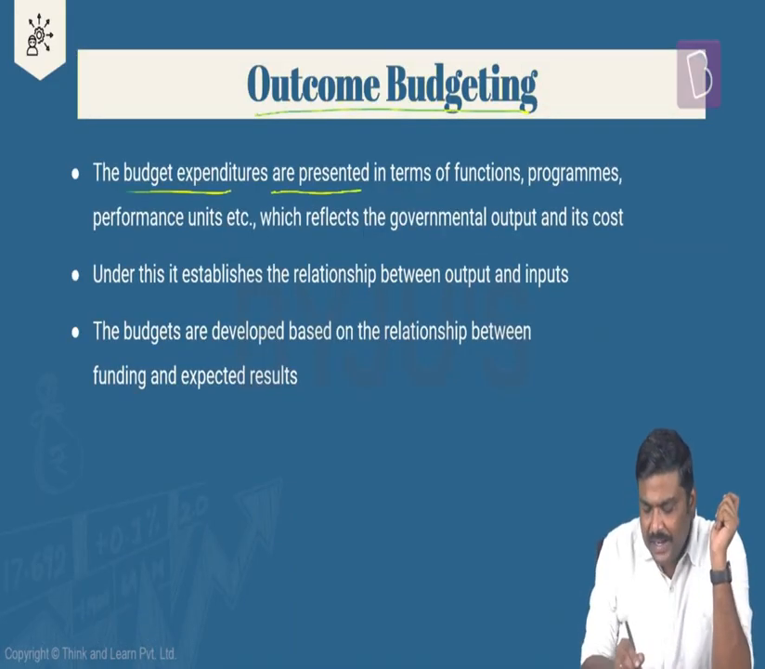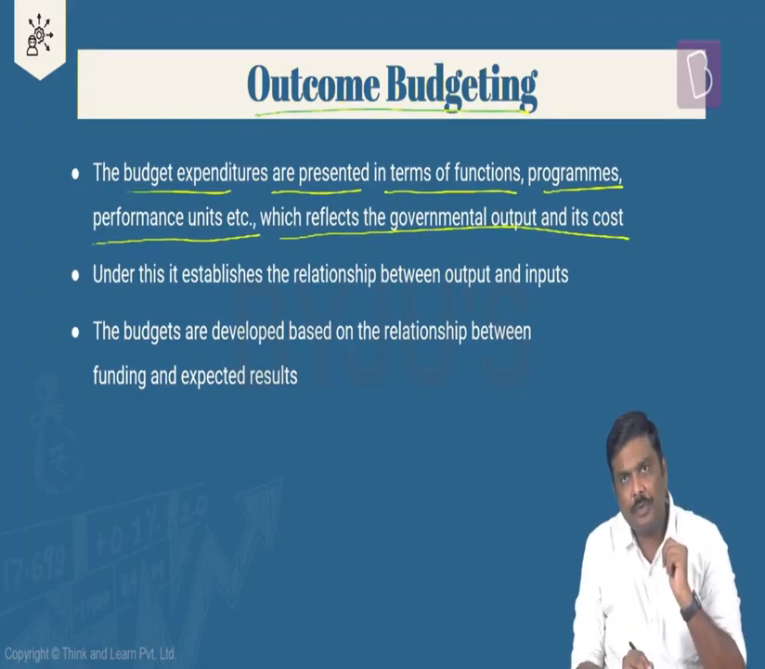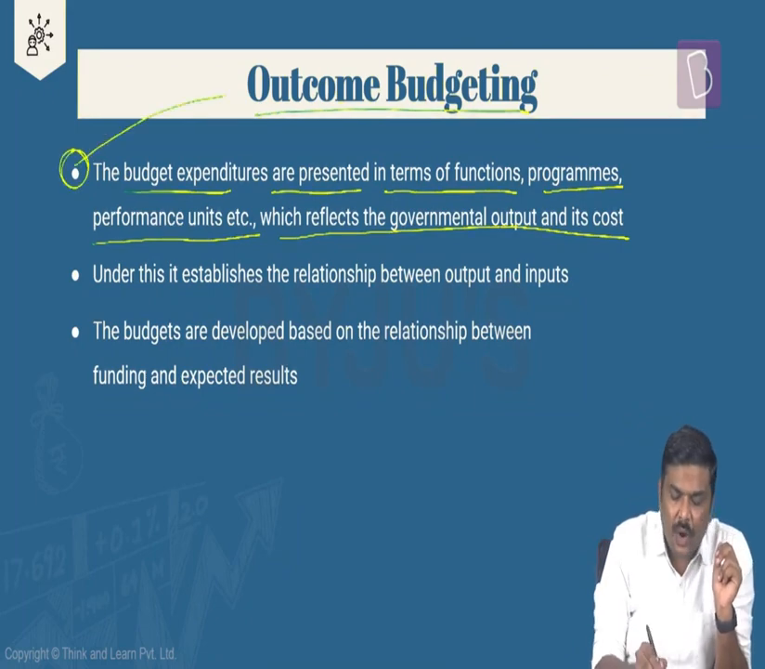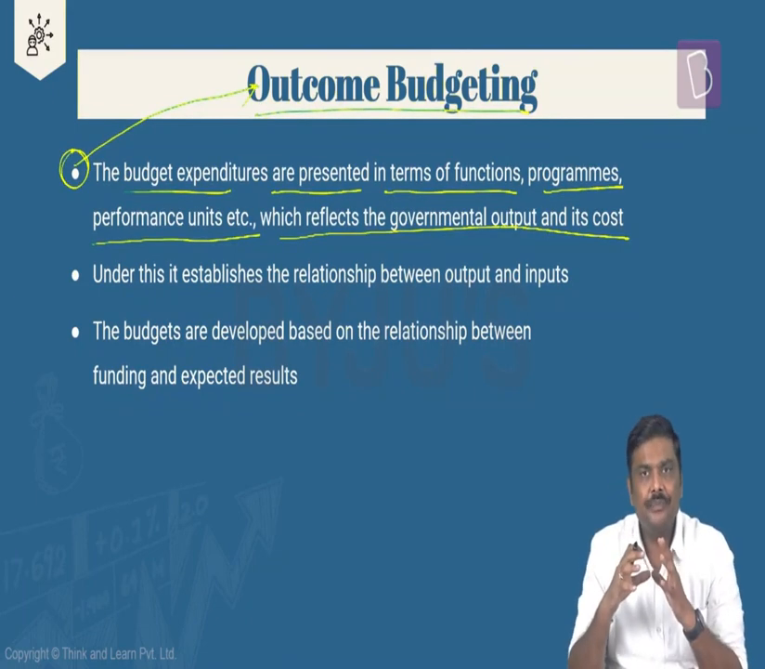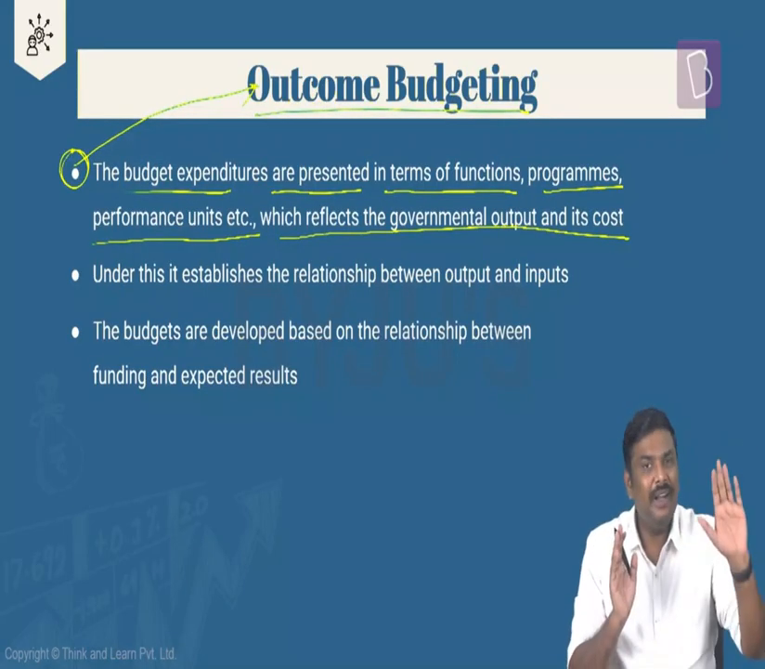Budget expenditures are presented in terms of functions, programs, performance units, etc., which will reflect the governmental output and its cost. This is a definition of outcome budgeting. But this particular definition is very difficult to remember. Let me simplify first, then we will give you the basic definition of outcome budgeting. Follow this very carefully. Let me take the earlier example itself.